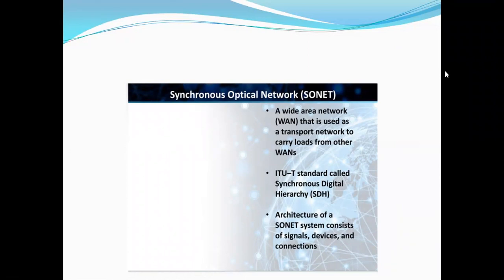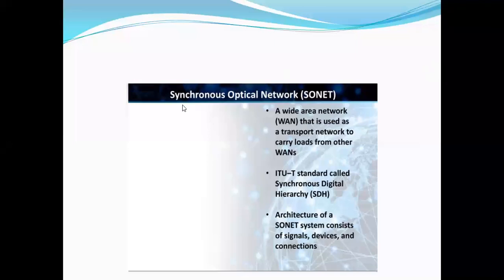This STS1 has a speed of 51.84 megabits per second with synchronous frame structure, and is comprised of 28 digital signal 1 signals, DS1 signals. Each DS1 signal is equivalent to a single 24 digital carrier system.